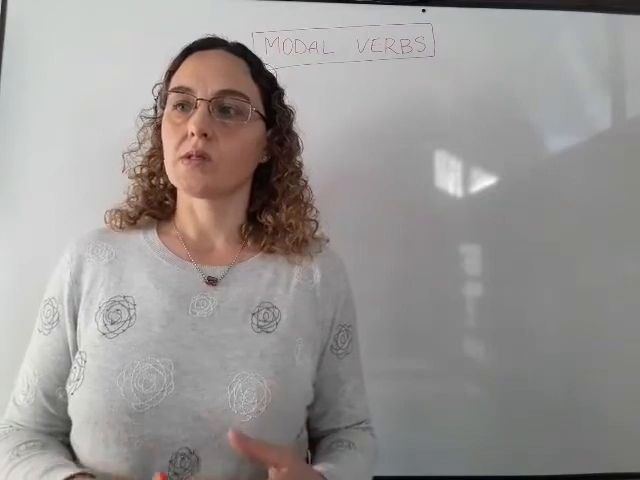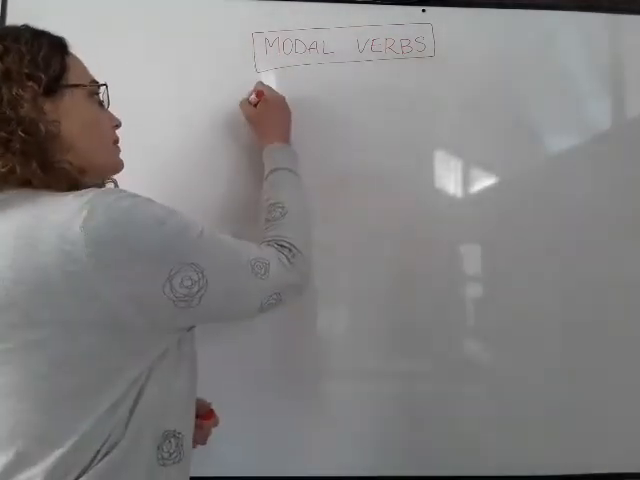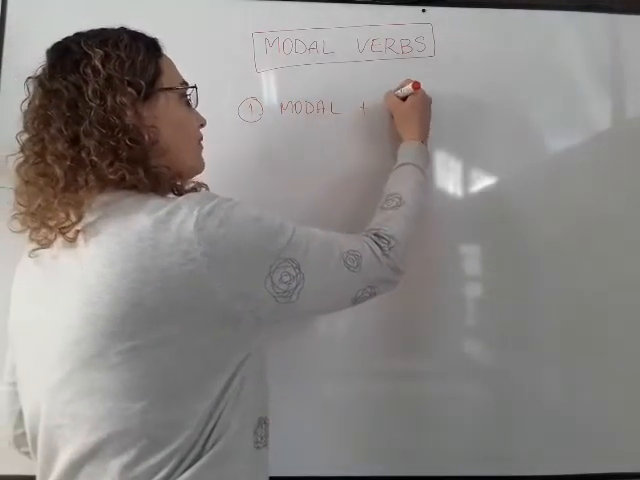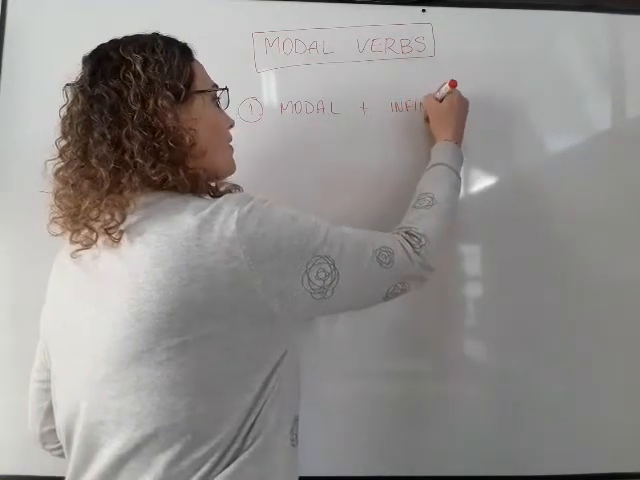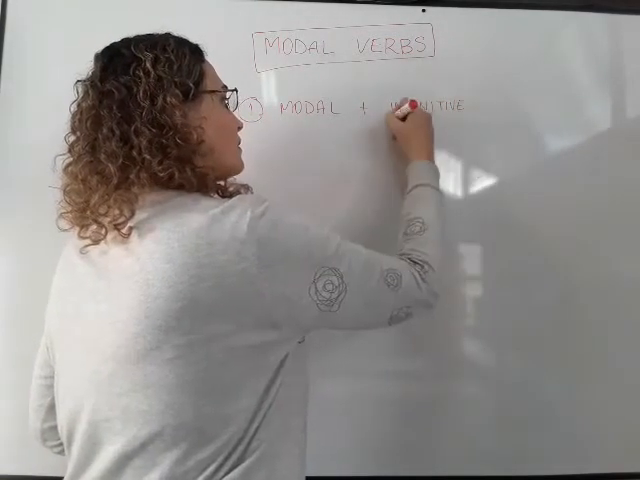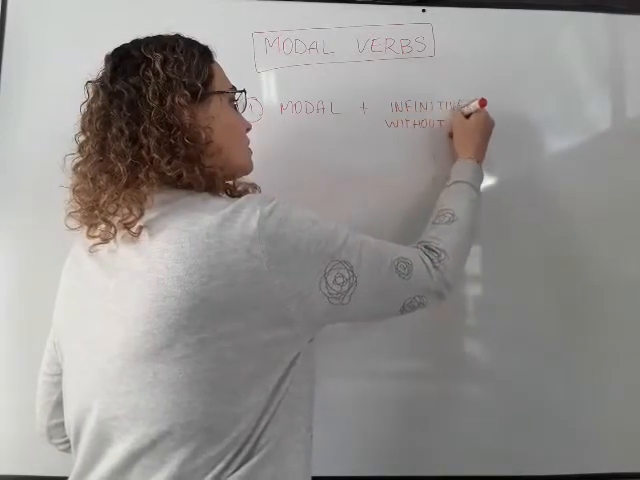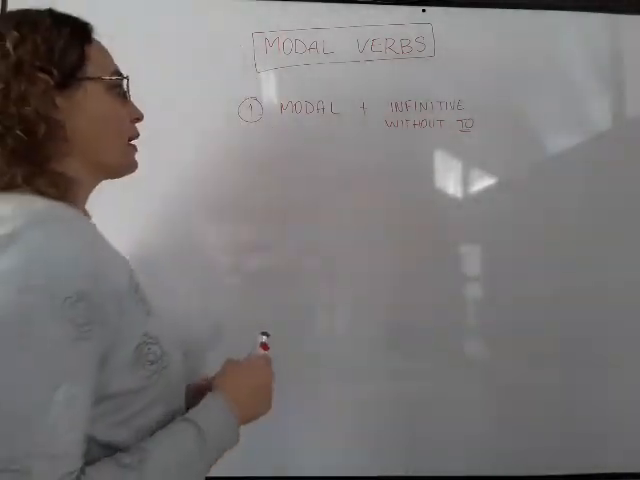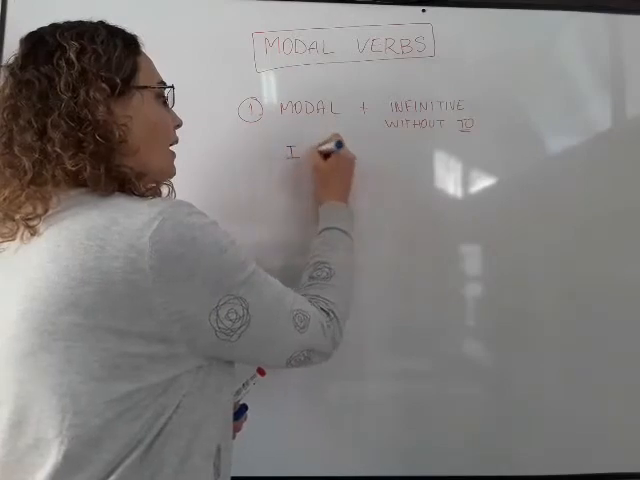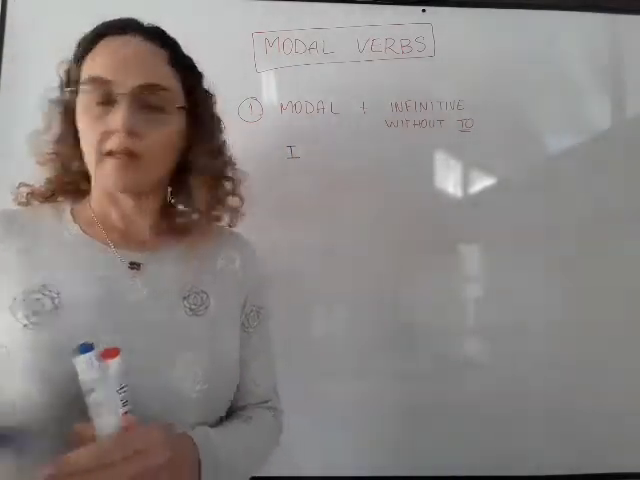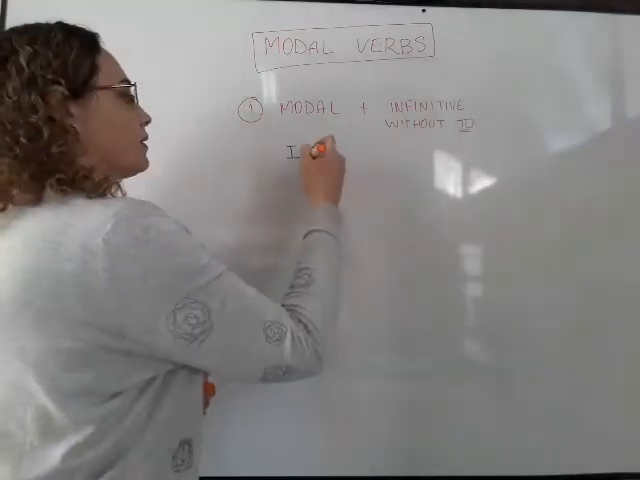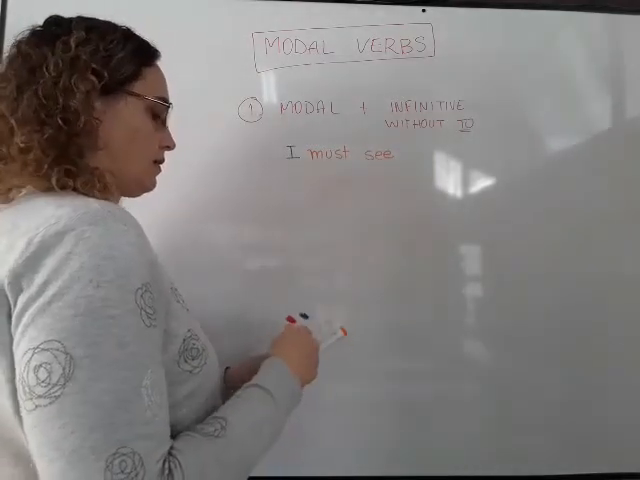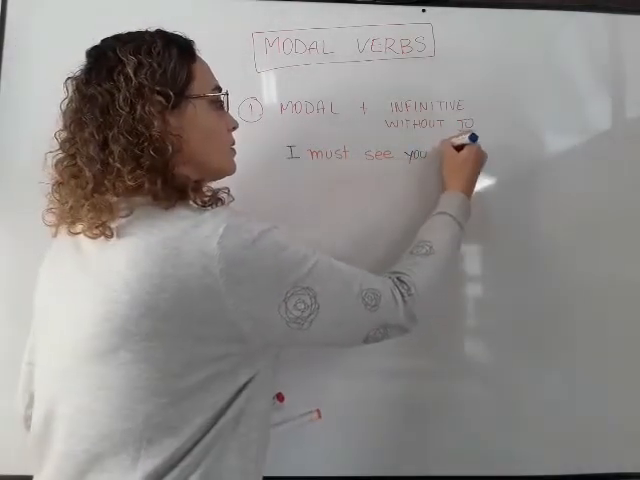Which are these rules? Rule number 1. Modal verbs are always followed by a verb in infinitive without to. Without to. What is that? For example, I can say, "I must see you tomorrow."